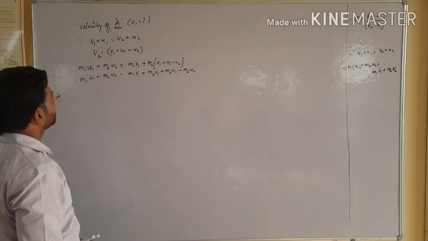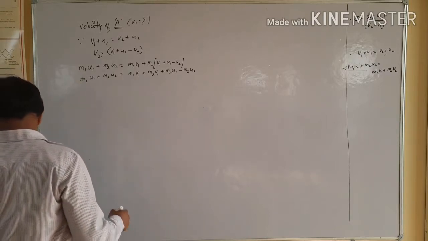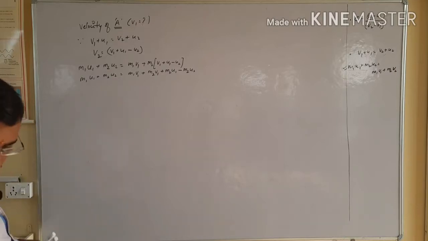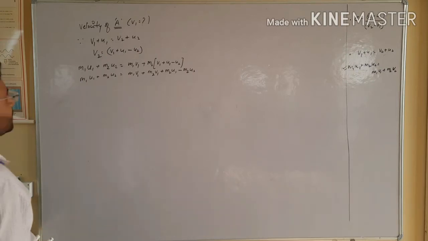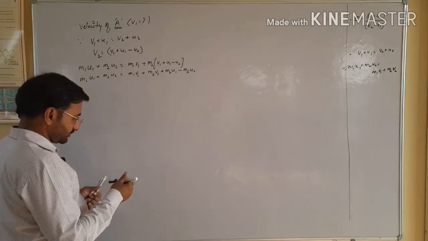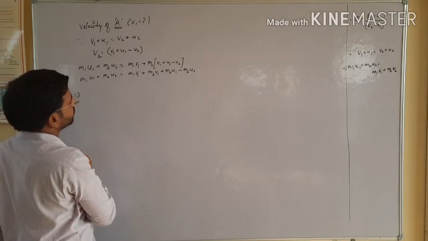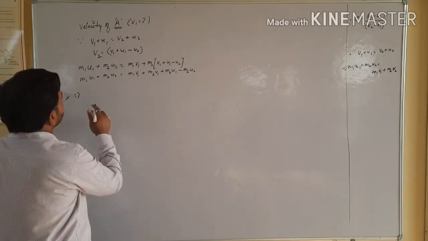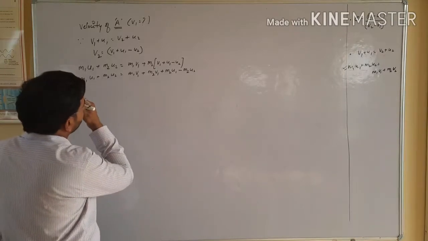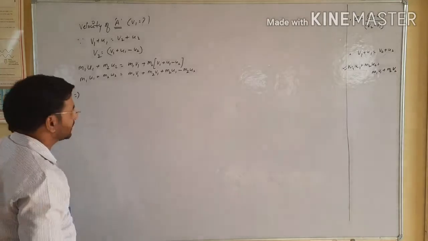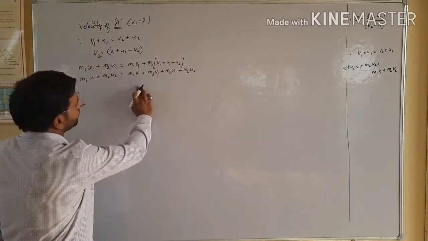Now see the point. We will find the value of v1, the velocity of object A.